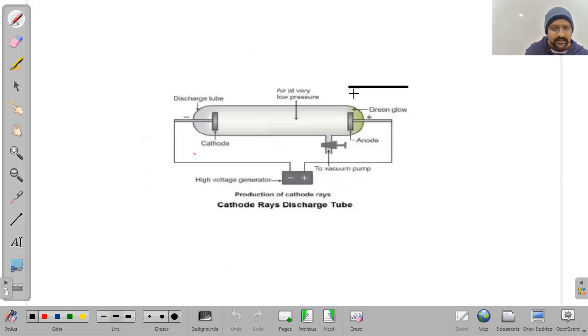To verify this, they also checked the properties of these cathode rays. How? In this same experiment, they placed a light paddle wheel inside. They found that when these cathode rays move from this side and strike the paddle wheel, it starts rotating. It means these particles have some mass, due to which they strike the paddle wheel and make it rotate.